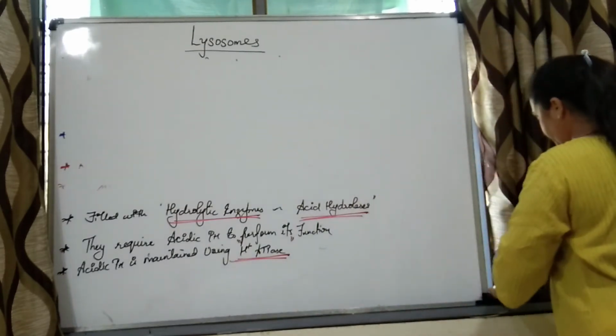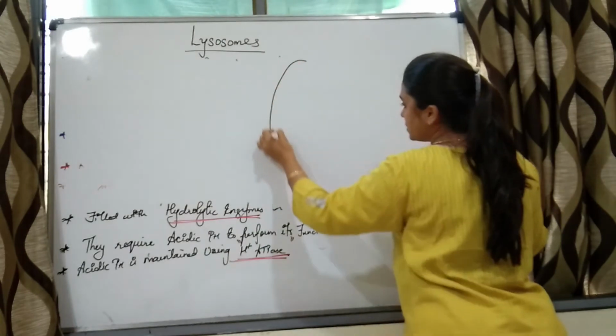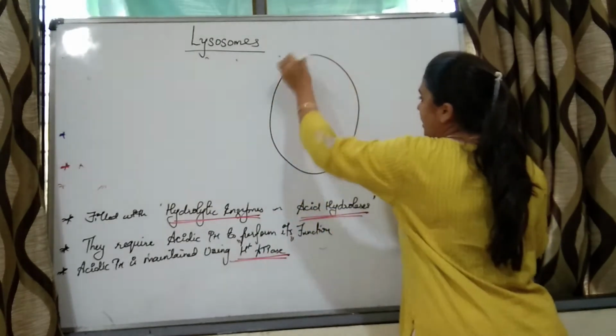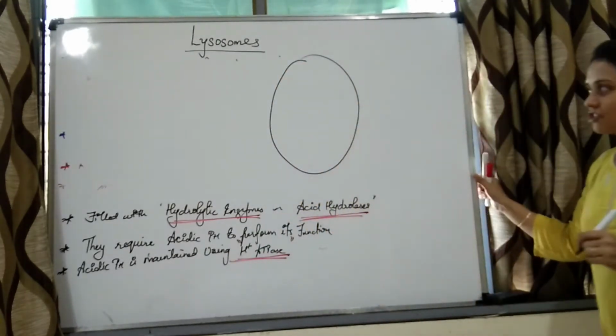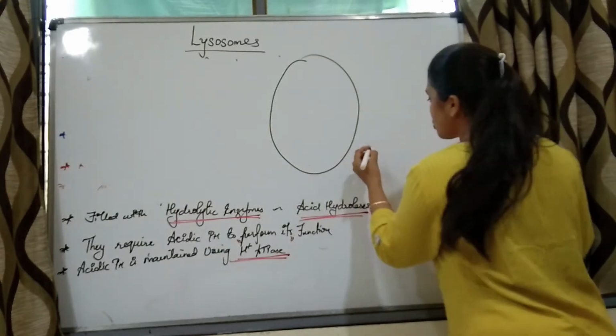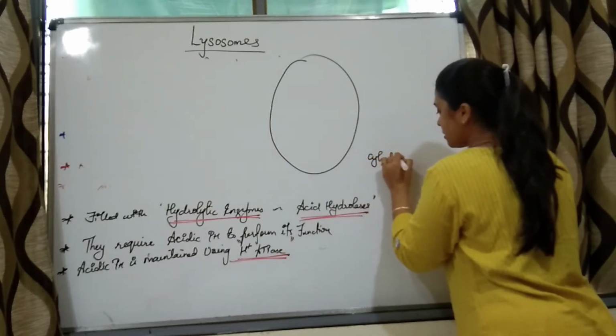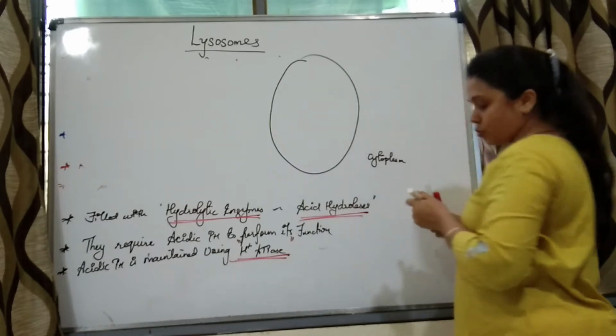Right? So this is a lysosome. It is a membrane bound vesicular structure. Lysosome will be present within the cell, right? So over here, say this is the cytoplasm of the cell and this is the lysosome, right?